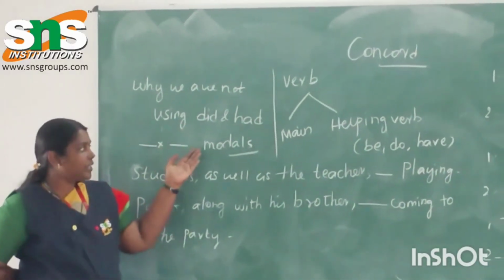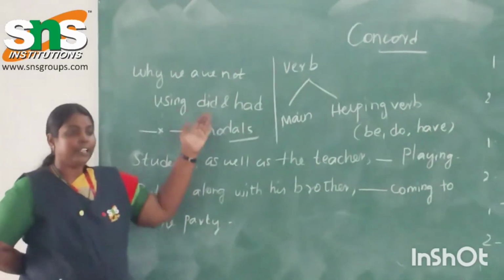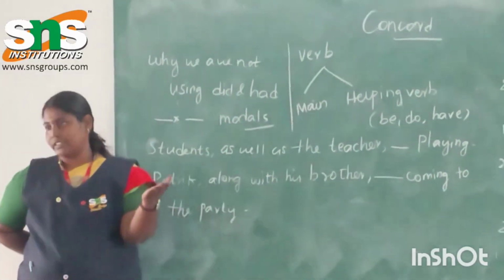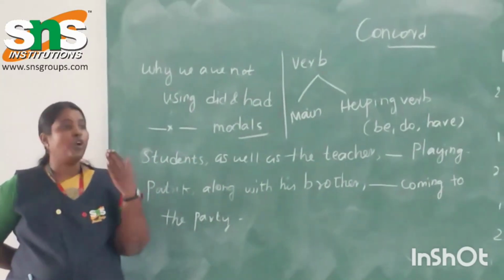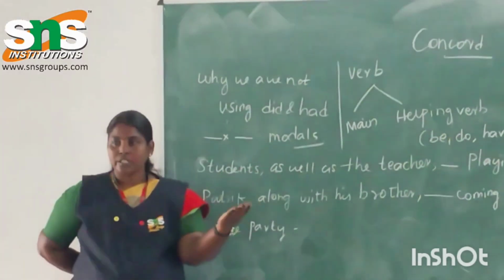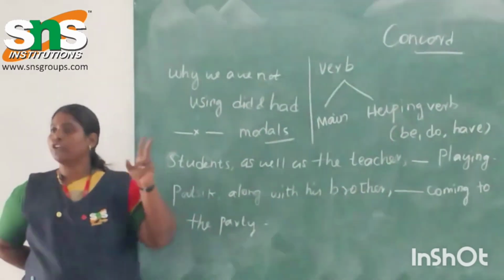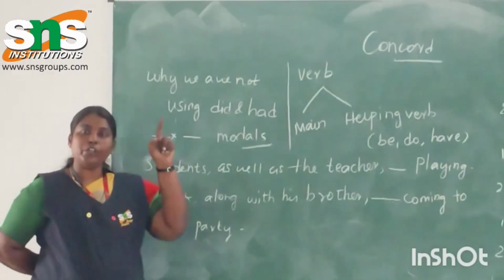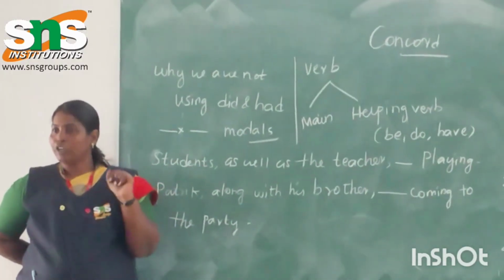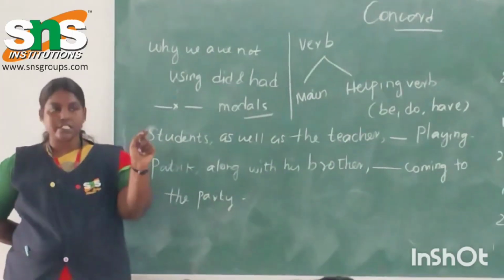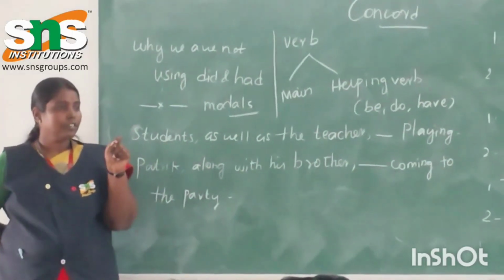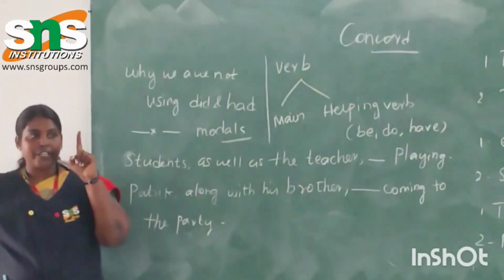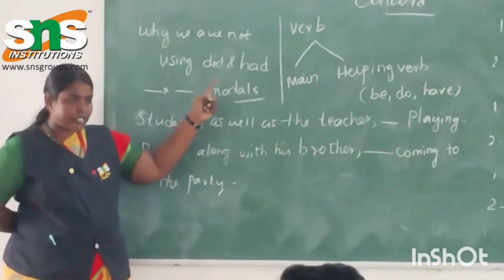So why are we not using the past tense had in this thing? There is no distinction with the subject. In the present, say: he goes to the hospital, she walked, he, she. That distinction you can't find with the past tense case. Similarly for had also. Why are we using had? Because third person singular. He had, she had, they. Will you use have with they? What else will you use? Have.